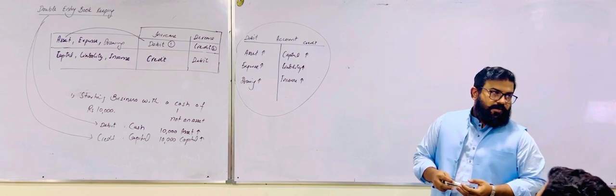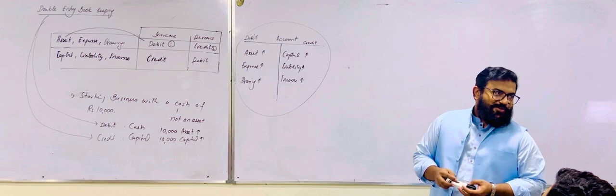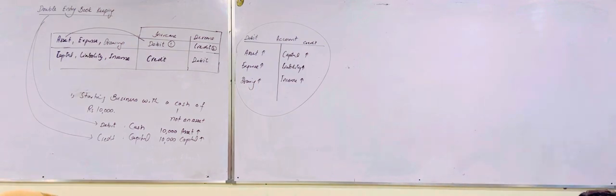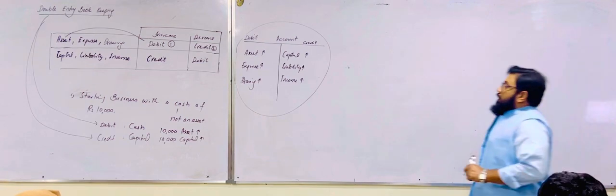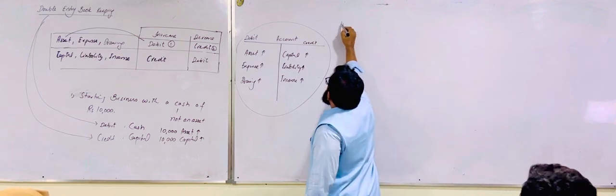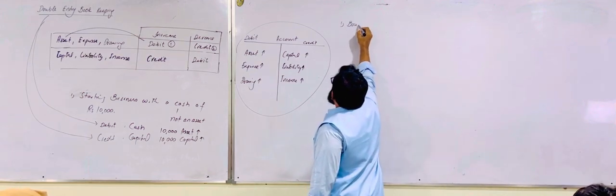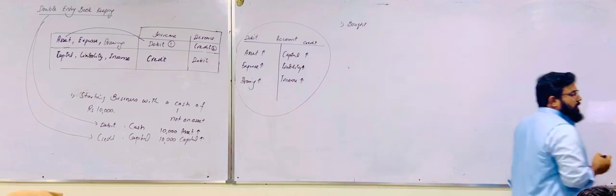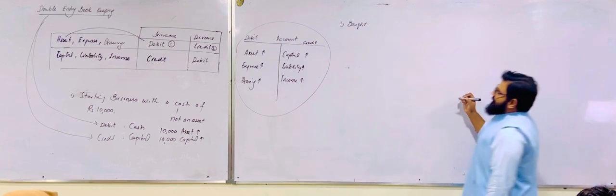Any problem? I can see happiness on your face. Okay. Now we move on, and we are learning another transaction. Next transaction is: bought motor vehicle for cash.